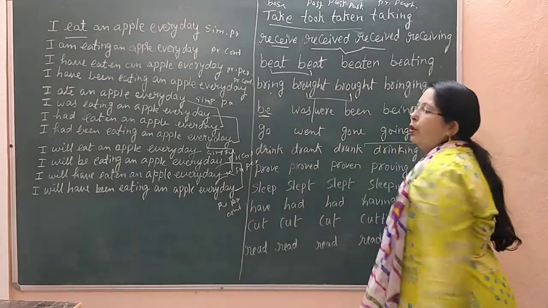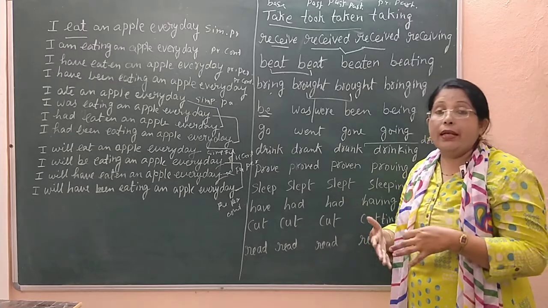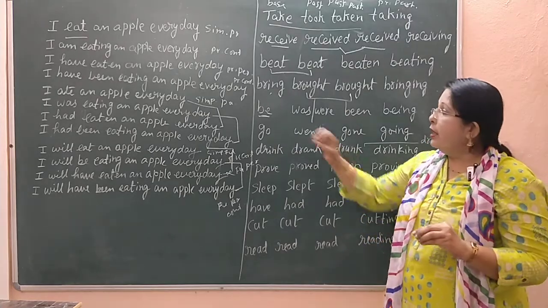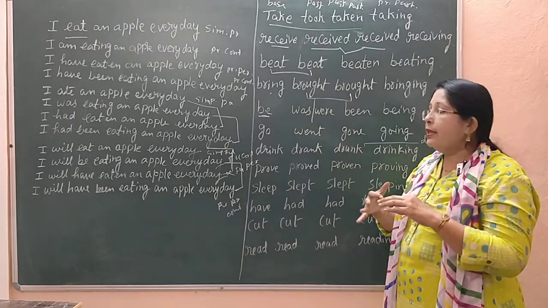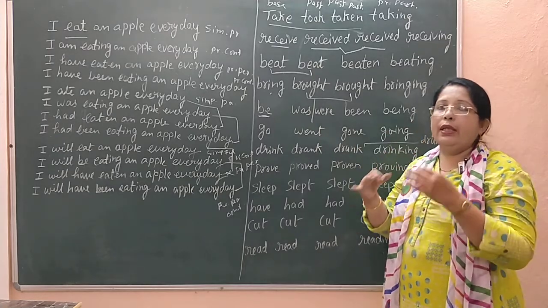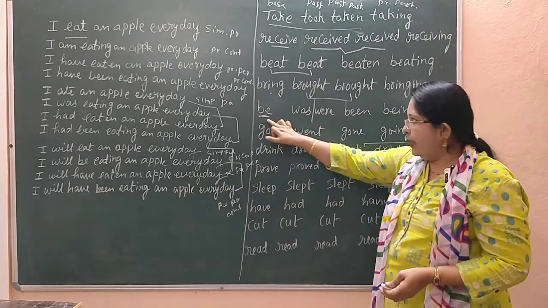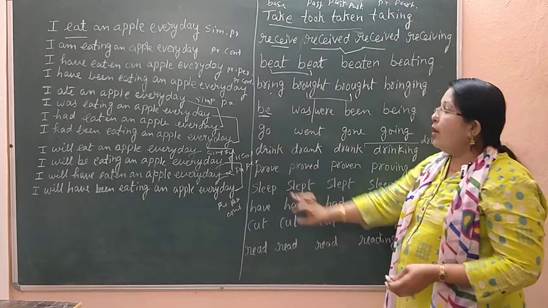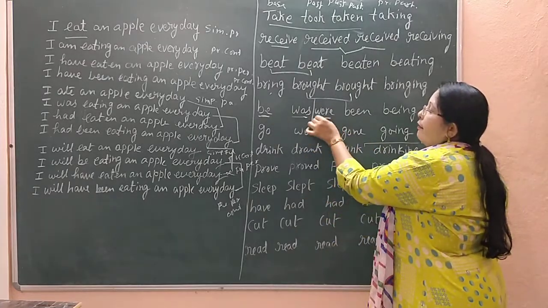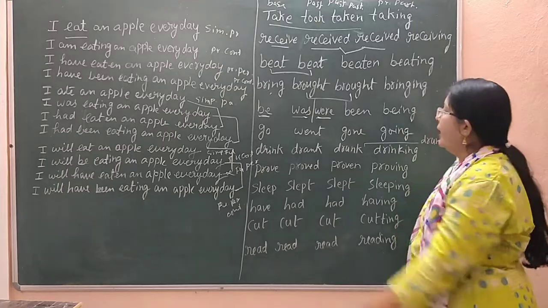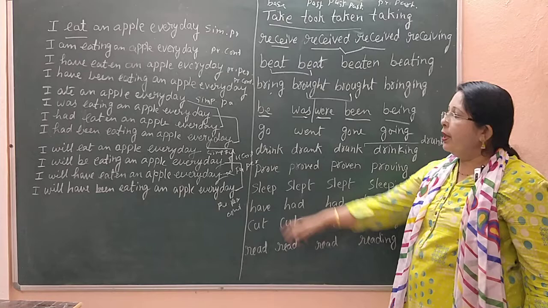Be. I told you auxiliary verbs will work sometimes in some sentences. Auxiliary verbs are the be form, have form and do form. These work as auxiliary verbs and also as main verbs. Here you can see this is the main verb now, be. What is the past tense of be? Was for singular, were for plural. Being is the continuous form.